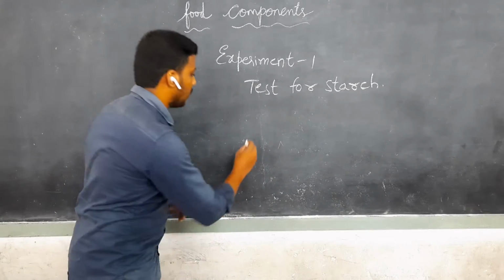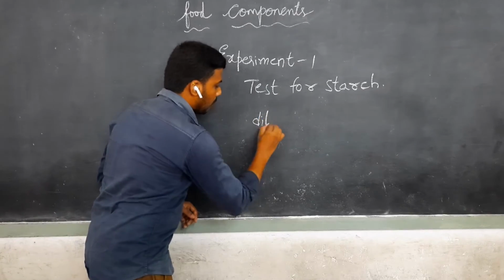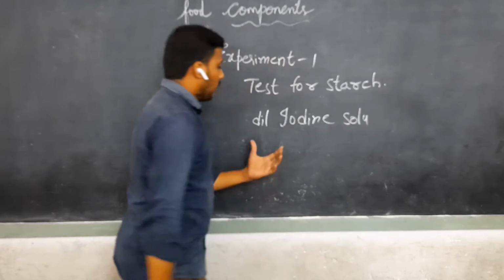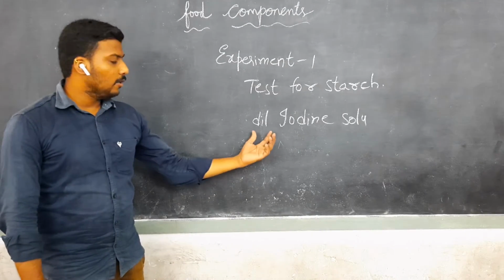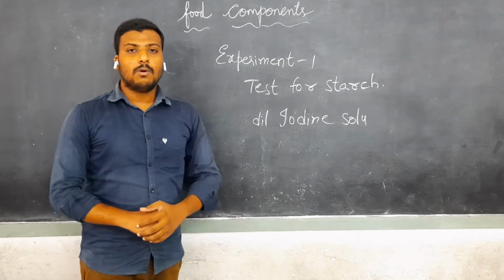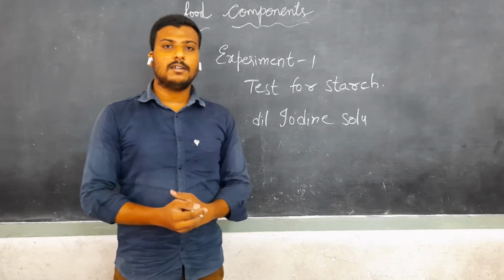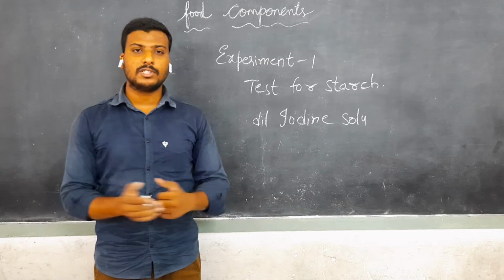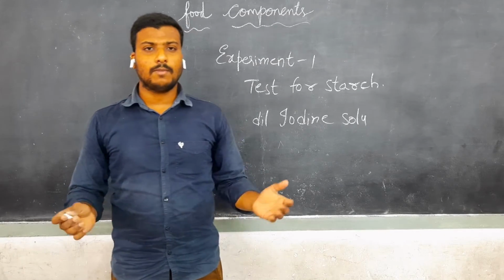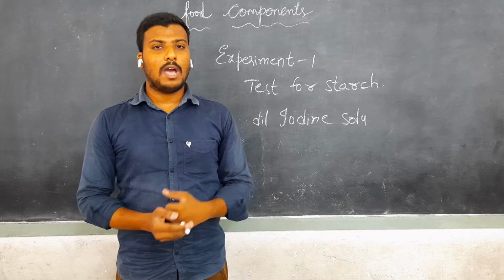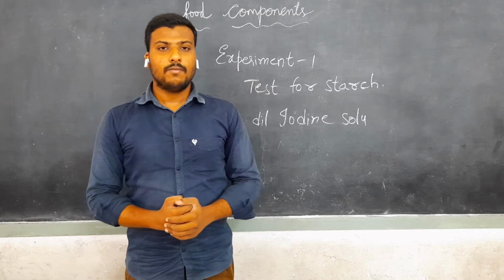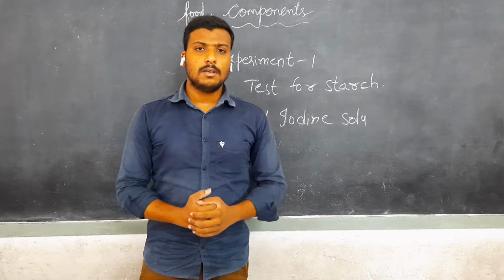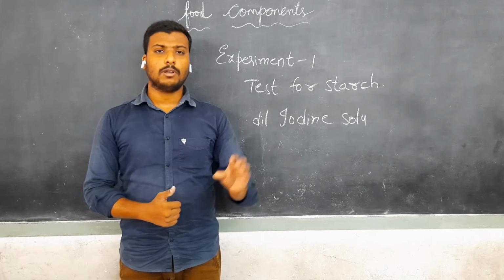For testing starch, I need one chemical, that is dilute iodine solution. What is dilute iodine solution? What does dilute mean? To know dilute, you have to know the other term, concentrated. Suppose some relatives came to your home and there is no drink available. Then you have an idea to prepare lemonade juice. For this you need water, lemon, and some sugar.